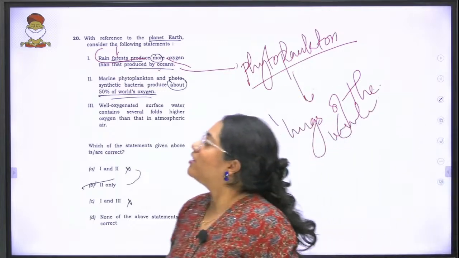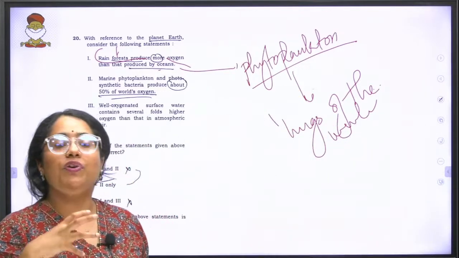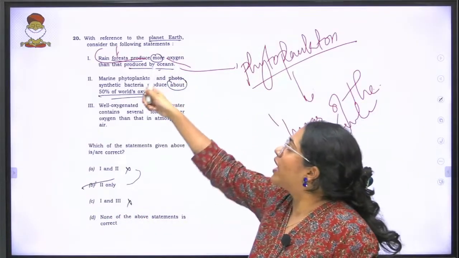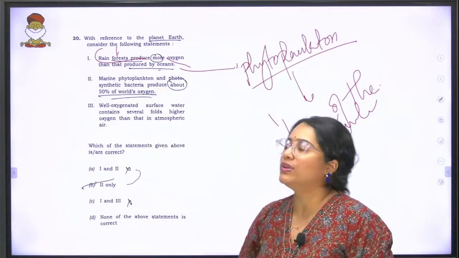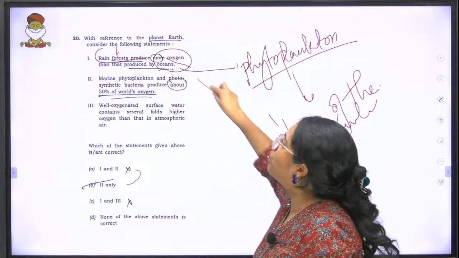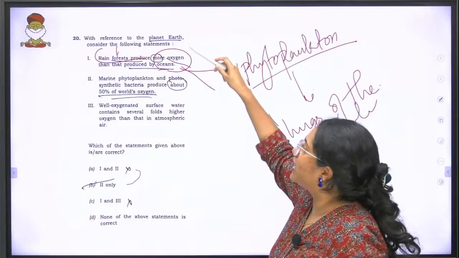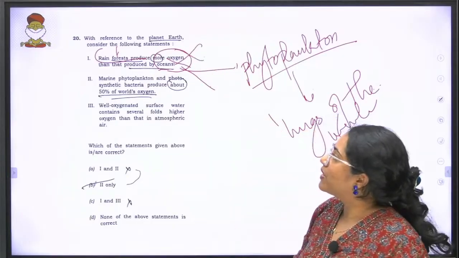When you take the total amount of oxygen in the world and look at who produces more, you will see that the oceans produce more oxygen than your rainforests. So this statement is wrong.